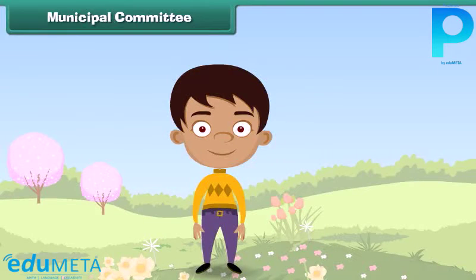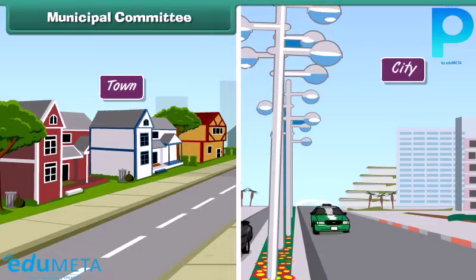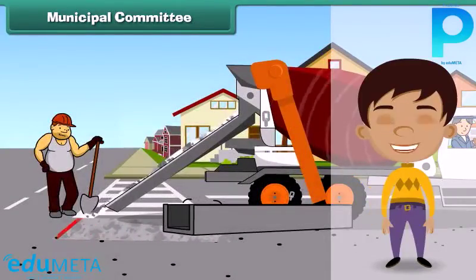Municipal Committee. Municipal committees look after the needs and welfare of the people in towns and cities. Municipal corporations work for the welfare of the people in metropolitan cities.